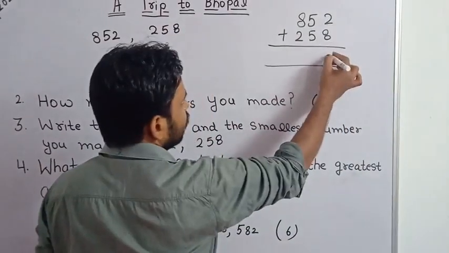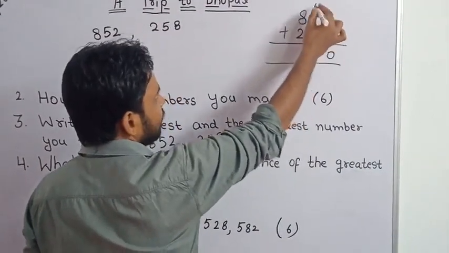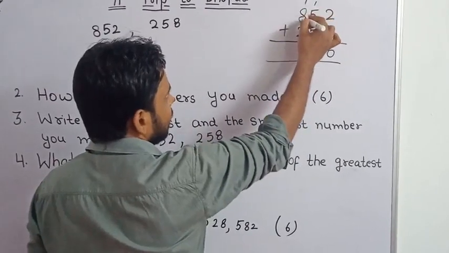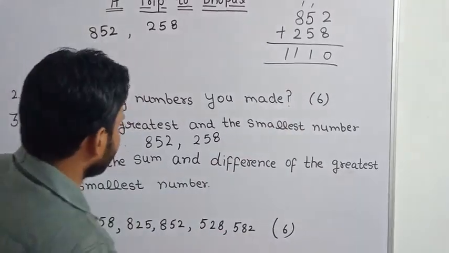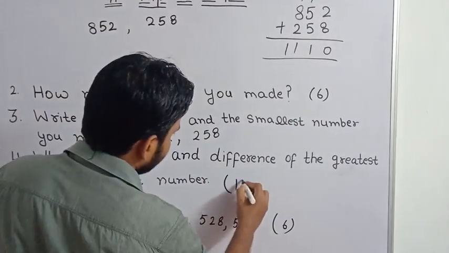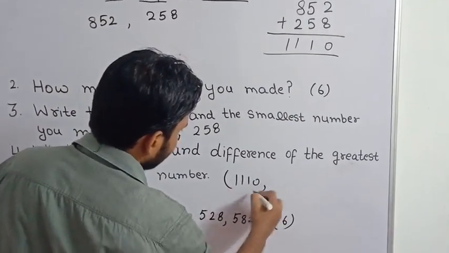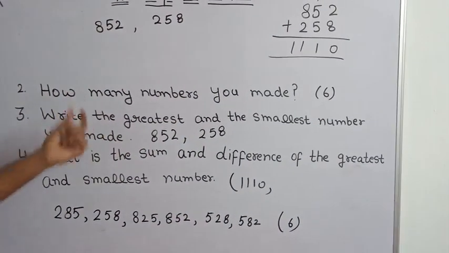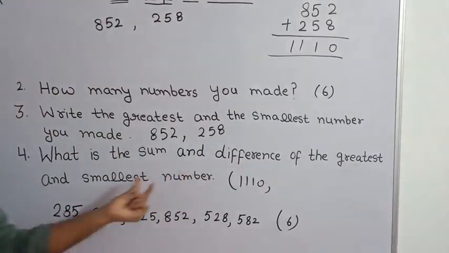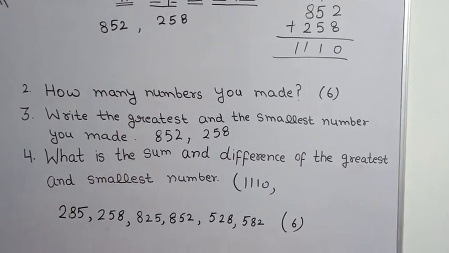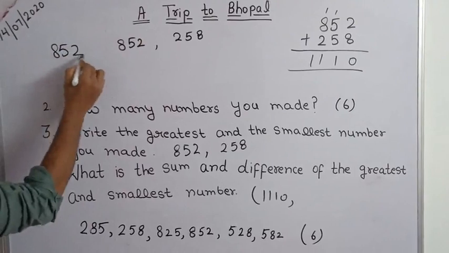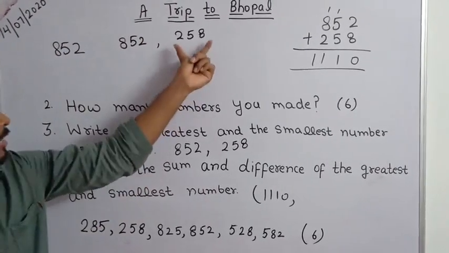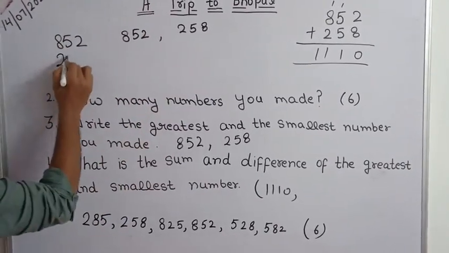So 8 plus 2 is 10, 5 plus 5 is 10, plus 1 is 11, 8 plus 2 is 10, 10 plus 1 is 11. So what is the sum? 1110. Now in this question the difference of the greatest and smallest number is asked. So 852 is the greatest number and the smallest number is 258.